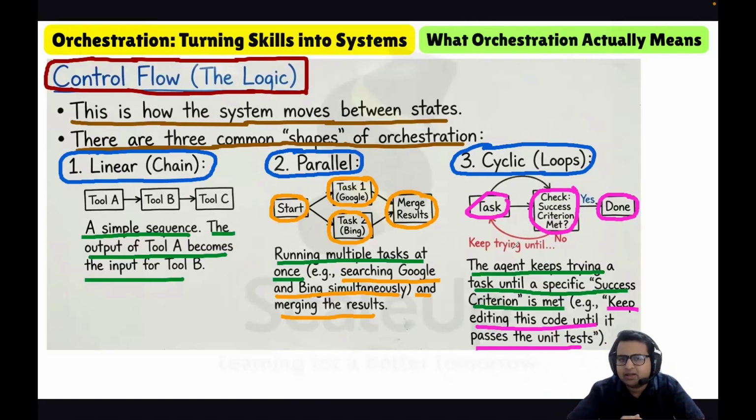It can be parallel, where multiple tasks run at once and later we merge the results. And it can be cyclic, where the agent keeps trying a task until a specific success criterion is met.